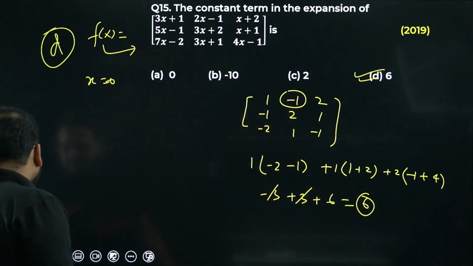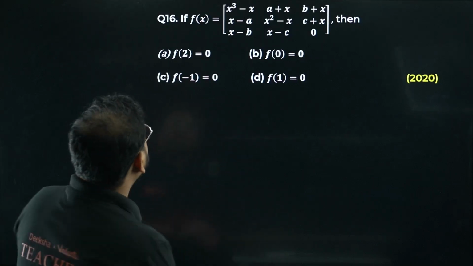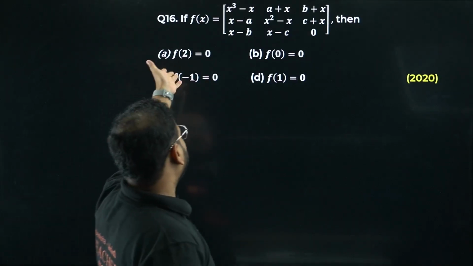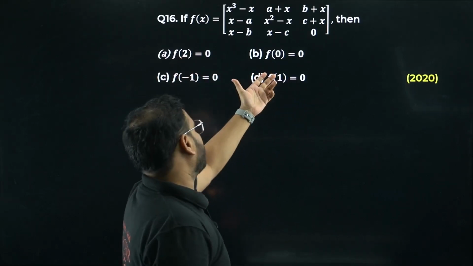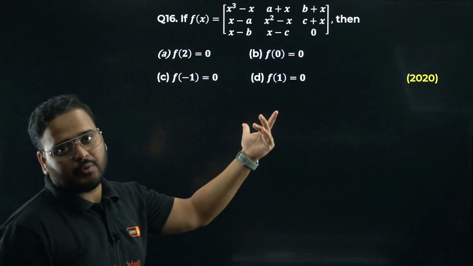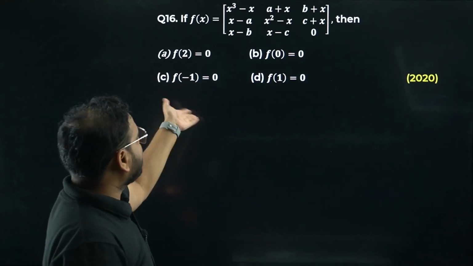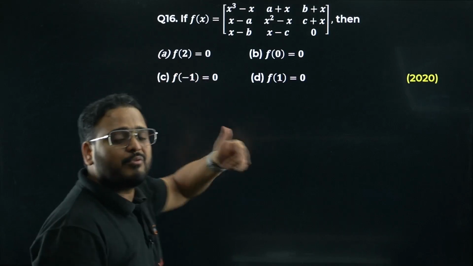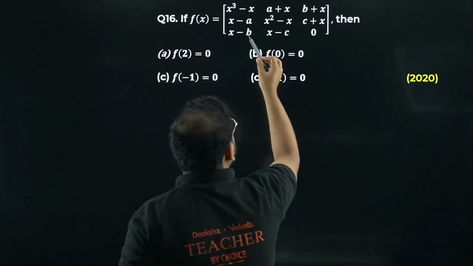Moving on to question number 16 now. We have to find the value of f(x), what is the condition which is right. Means f(0) is 0 or f(1) is 0 or f(-1) is 0. We have to find that value. So basically think about it. We'll simply put the values of x as 1, minus 1, 0 and 2. Do we put all the values? We don't have to, right? We'll start putting from 0. Simplest one possible.